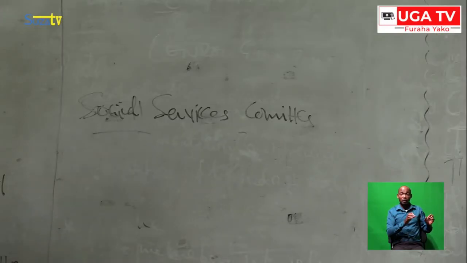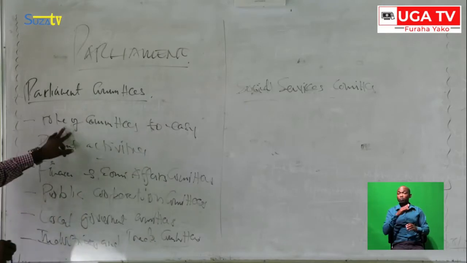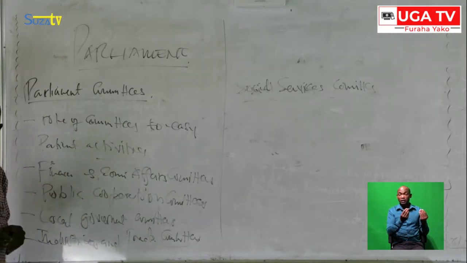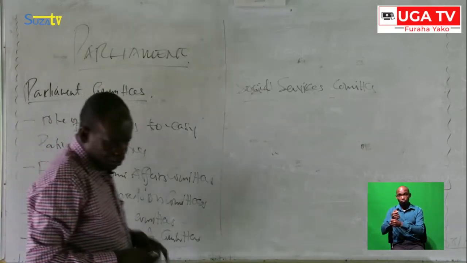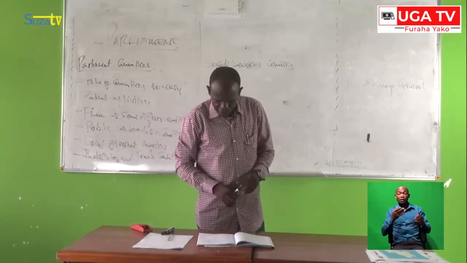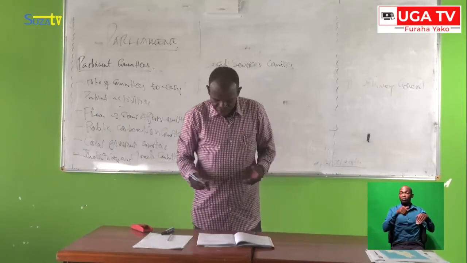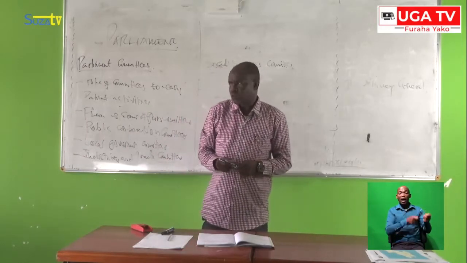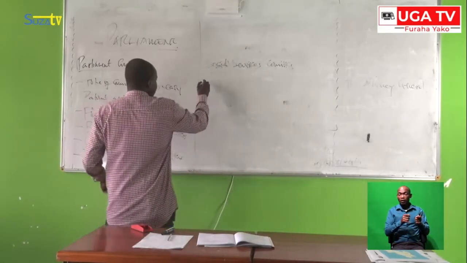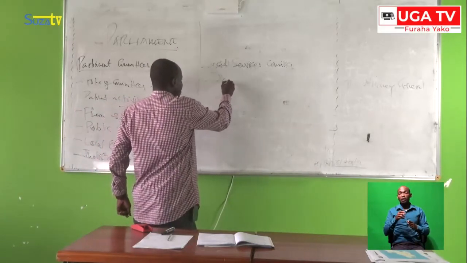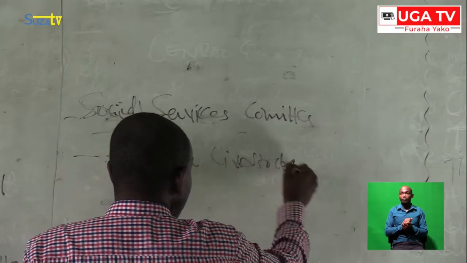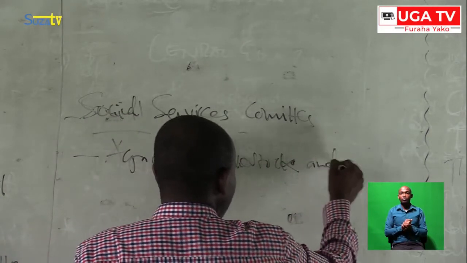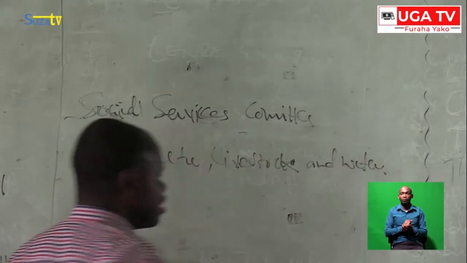As I mentioned, those committees are very important because they ease the Parliament's task. Another committee under the Parliament we call Agriculture, Livestock and Water. We have the Agriculture, Livestock and Water Committee.